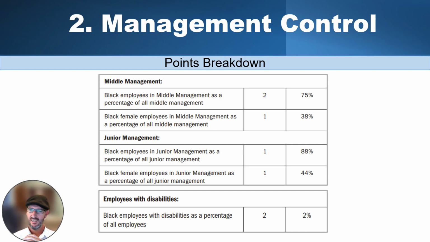And lastly, your disabilities, people with disabilities. 2% of your staff needs to be people with disabilities, and you'll get 2 points for that. All of these points are fractional, so it's a formula, and if you only have 1% or 0.5%, then you get a fraction of the points again. You'll only get half the points if it's 1%. So it's not that if you don't reach 2% you get nothing. You'll get proportional points for every disabled person that is on your organogram.